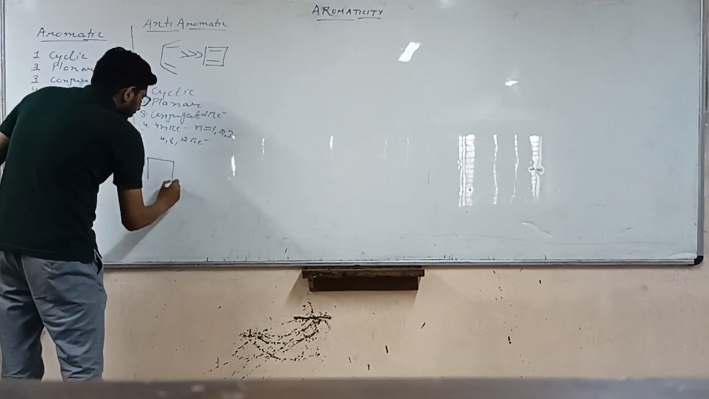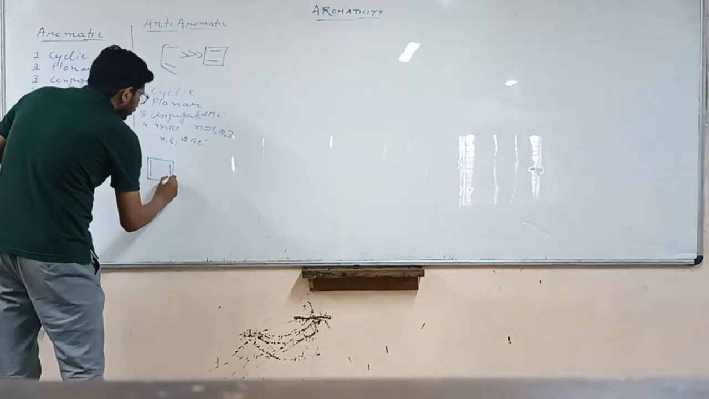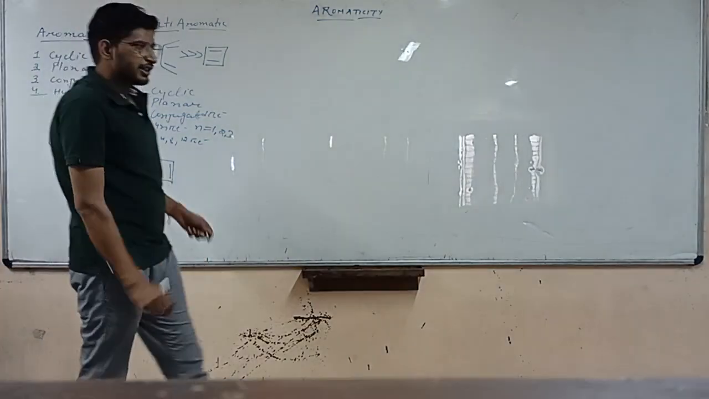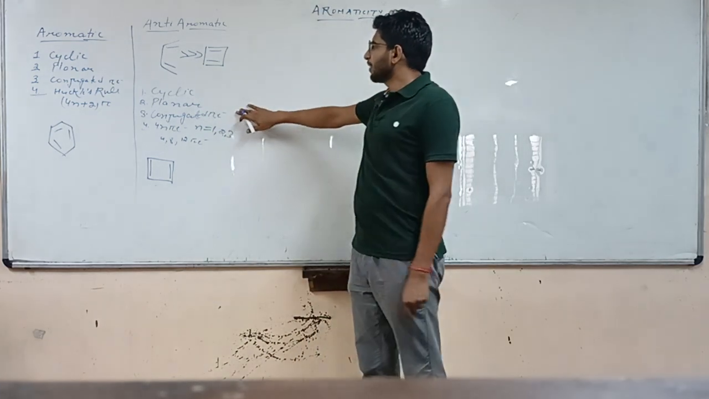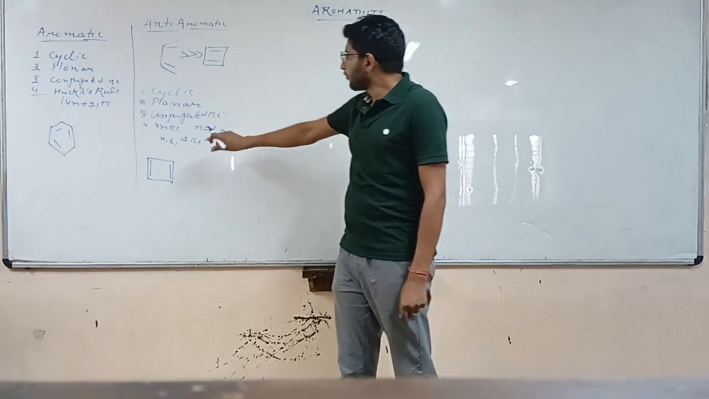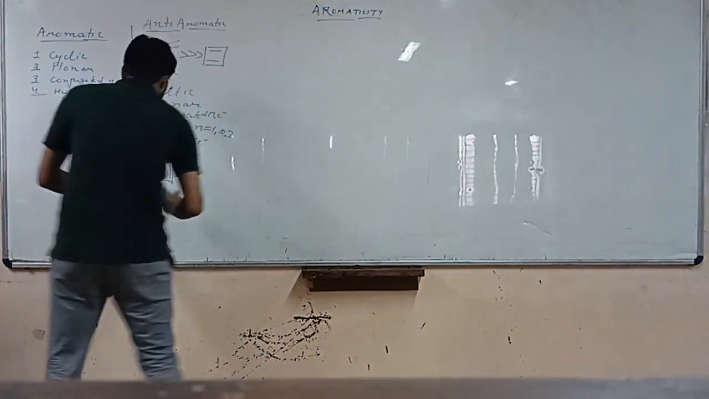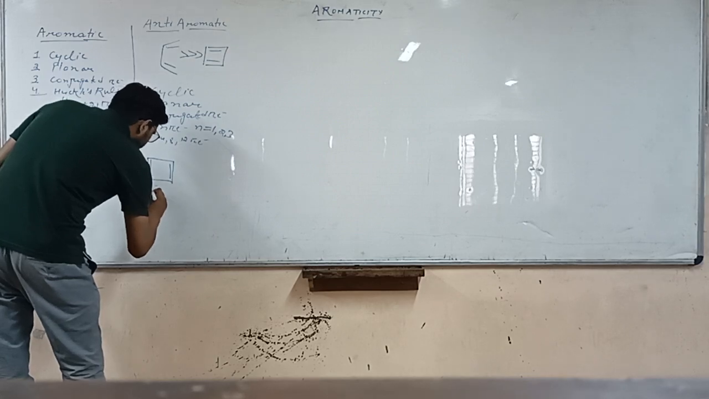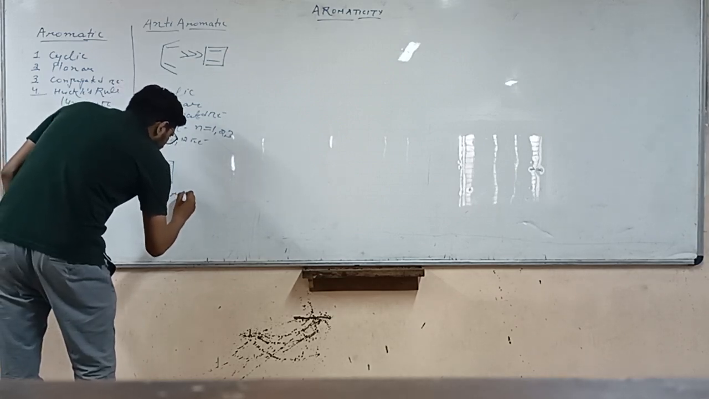We make a 4-membered ring having 2 double bonds. So this compound is, you can see, cyclic, planar, with conjugated pi electrons and having 4 pi electrons, meaning it follows 4n pi electrons. So this compound will be anti-aromatic and will be highly unstable.